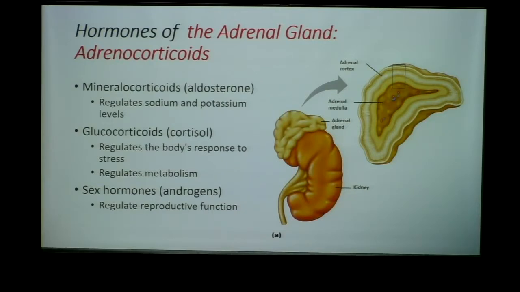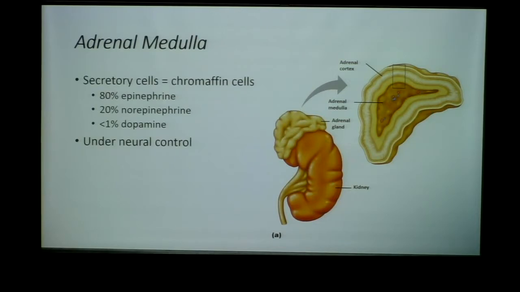adrenal gland. Okay, we talked about the medulla before, so I'm not going to spend too much time here, but we know that it's a part of our sympathetic nervous system, specifically the chromaffin cells, and so it's going to be under neural control.